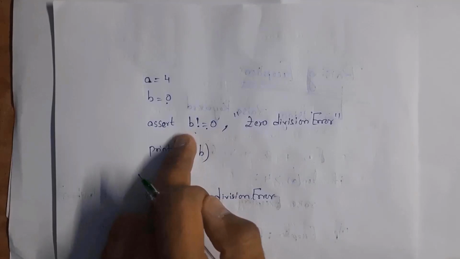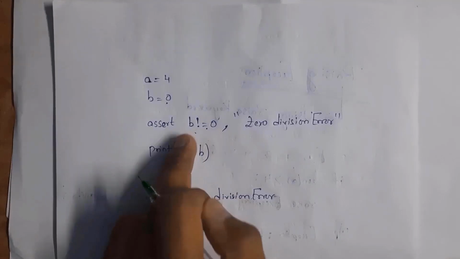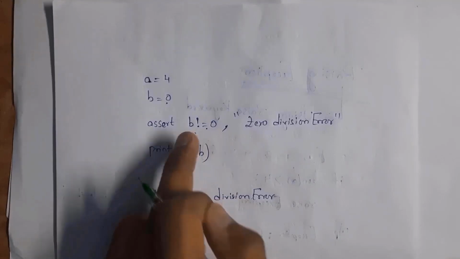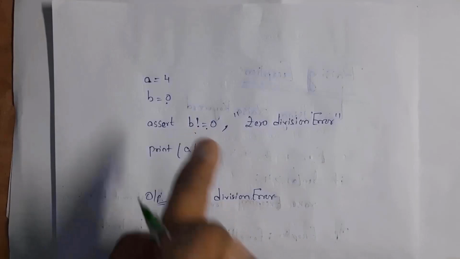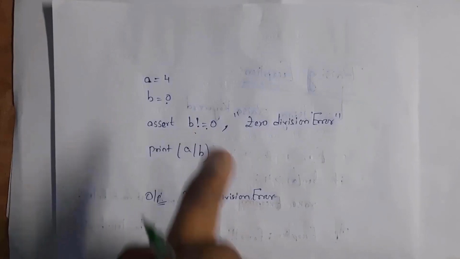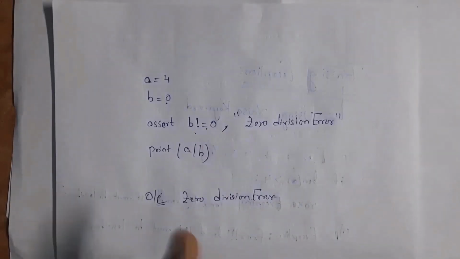Only if the b value is not equal to 0, then it will continue execution, that is, it will print a by b. But here I gave b equal to 0. The condition is not satisfied, so it will not print a by b. Just it will display the error message, that is 0 division error. So I will get the output 0 division error.